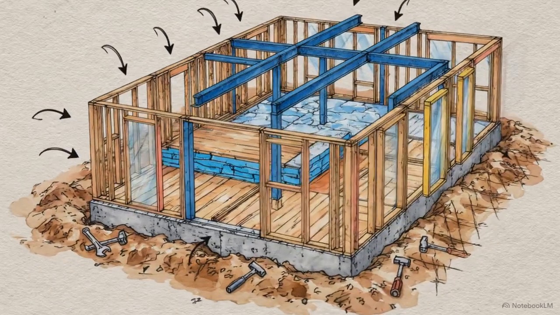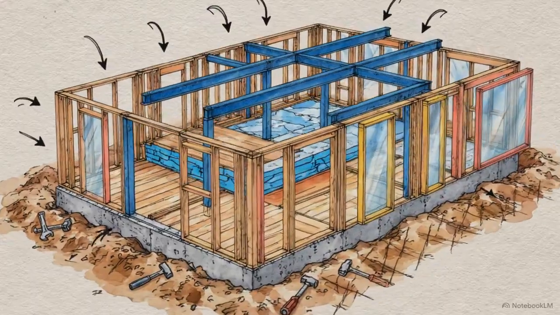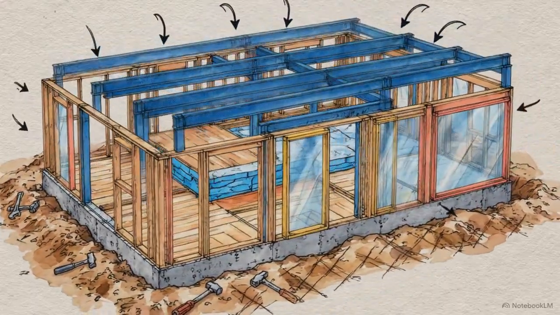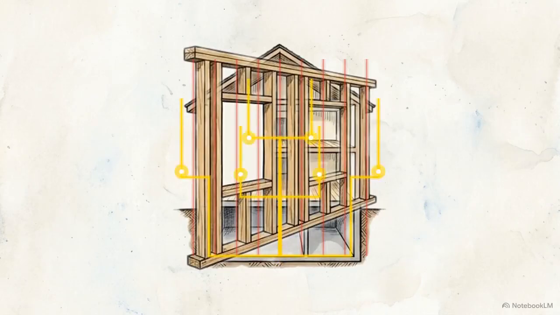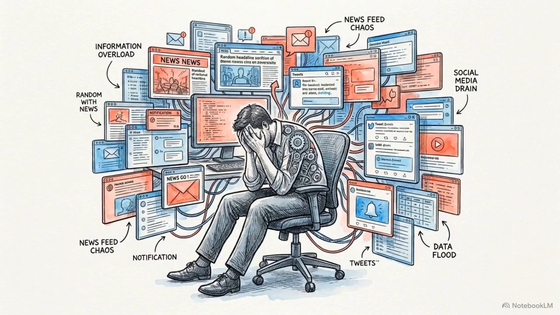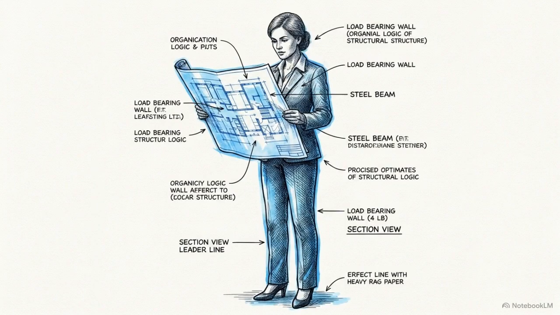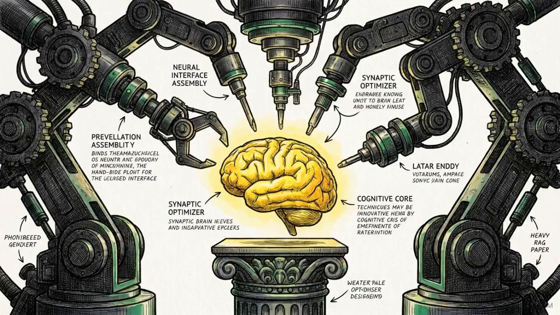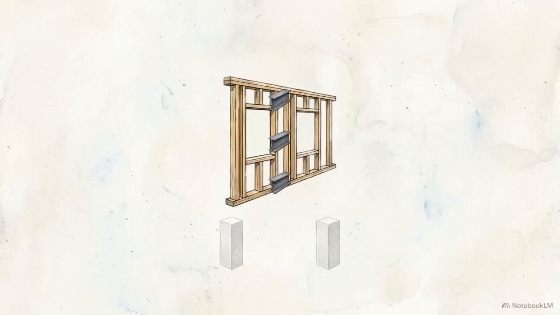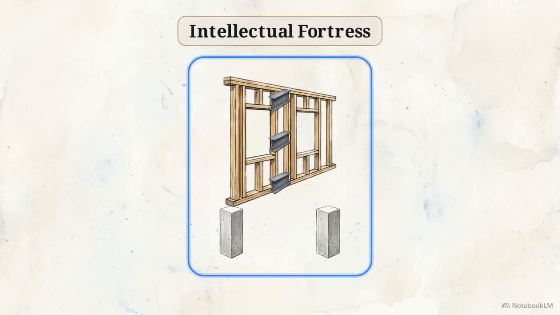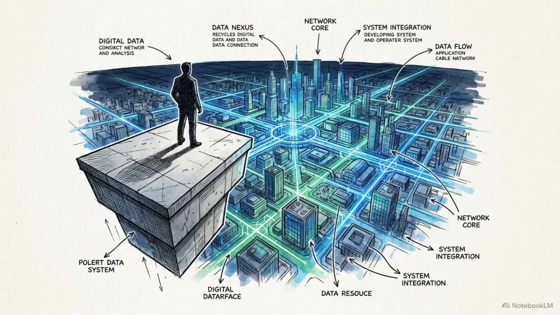We have moved from an empty plot to a complete structure. You have laid a foundation of truth, framed it against bias, and wired it with systems thinking. You are no longer just a passive consumer of content. You are now an active architect of your own thoughts. This curriculum equips you to face an era of heavy automation with a mind that belongs entirely to you. You achieve true intellectual freedom by building the internal mental strength to master the digital world around you.